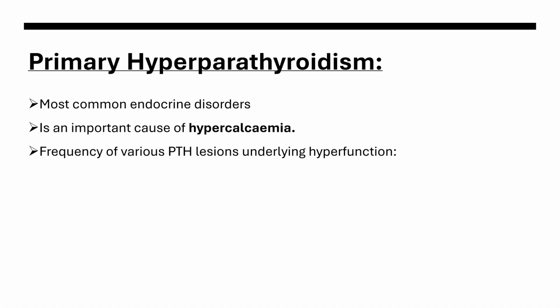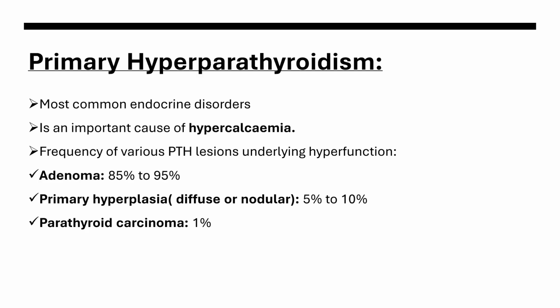the parathyroid gland. The parathyroid lesions are adenoma, primary hyperplasia, and parathyroid carcinoma, and the most common cause of primary hyperparathyroidism is adenoma, which occurs in 85% to 95% of cases, and 5 to 10% of cases show primary hyperplasia as the cause, while 1% is contributed by parathyroid carcinoma.